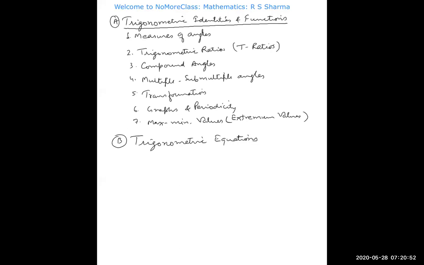See, in NCERT, this has been given in very little. In one chapter only, they have finished all these 7, but we will be doing each chapter separately in detail because it requires a lot of practice. Trigonometric equations. This is mainly in your 11th class. These 2 chapters are in your 11th class. This is the 11th portion.